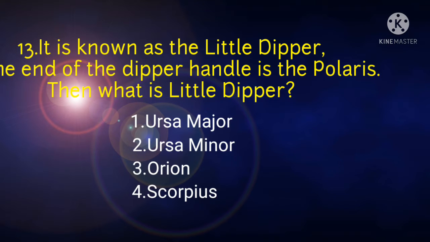It is known as the Little Dipper. At the end of the dipper handle is the Polaris. Then what is the Little Dipper? Options: Ursa Major, Ursa Minor, Orion, Scorpius. Ursa Minor, known as the Little Dipper. This constellation also consists of 7 stars. At the end of the dipper handle is the Polaris, commonly known as the pole star.